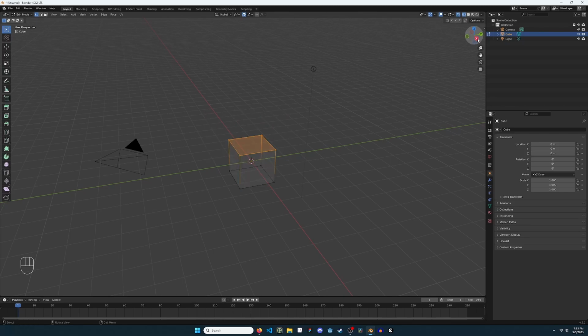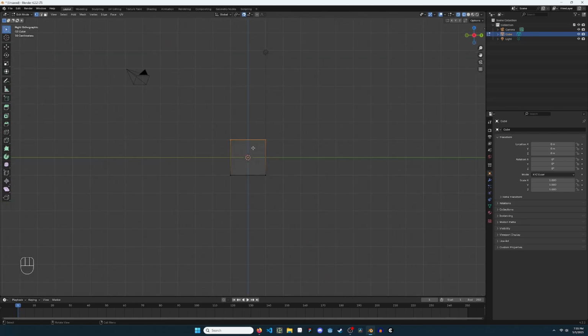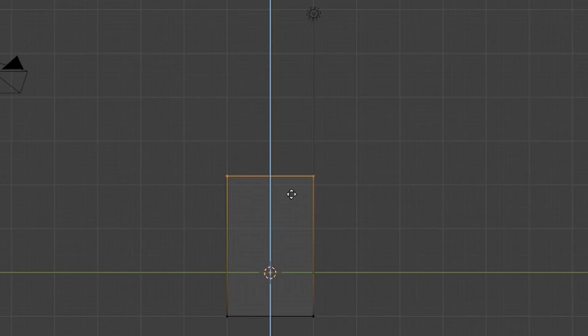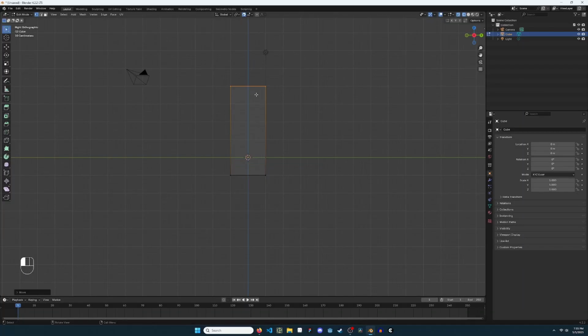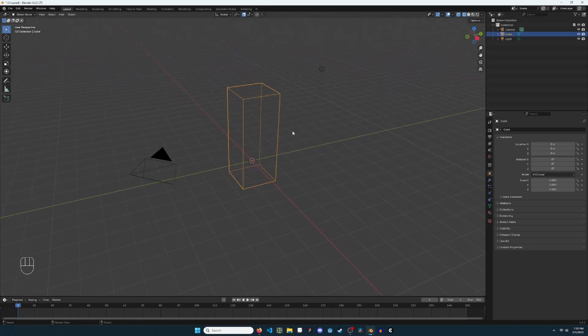Click the red X in the top right, press G and then Z to lock movement. Drag up to make the cube taller. Press Tab to exit edit mode. Hold middle mouse and drag to enter the perspective view. Click the blue Z in the top right corner.